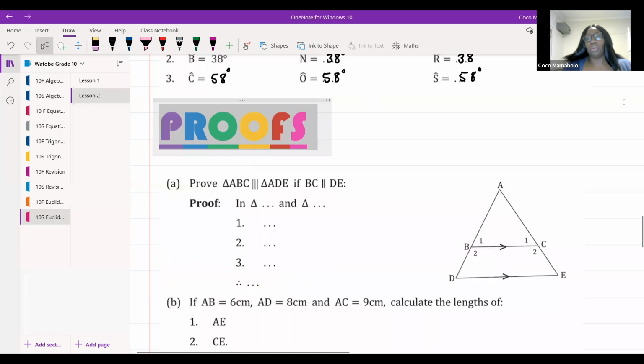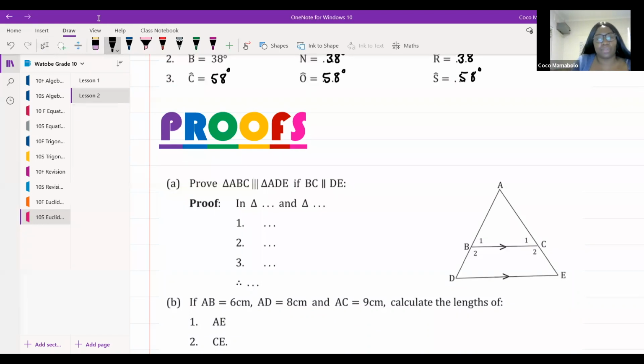Okay, so we know that when we are proving for similar triangles, we're going to try and prove one of two things. We're either going to try and prove that our angles are equal, so we're going to use A, or we're going to try and prove that our sides are in proportion.